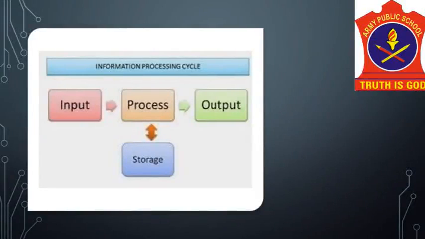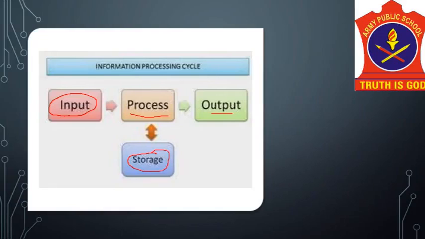So students, a computer is an electronic machine that works as per the instructions given by you. It can accept data as input, then manipulate the data according to the specified rules, which is your process, and then produces the result, that is the output, and then it saves the results for future use. This is the storage.